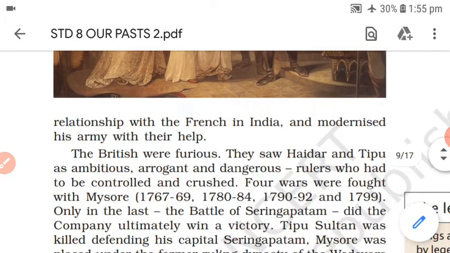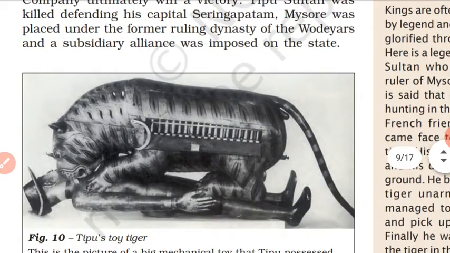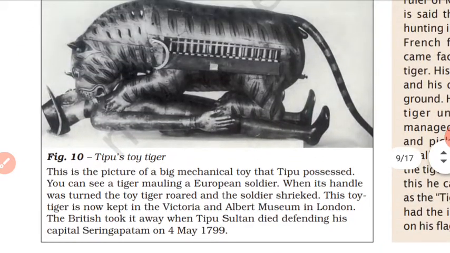We can find that in southern India also, the company was now able to expand its territory. After this, the picture of Tipu's toy tiger, as we have seen. There are a number of things, a number of pieces of information given, so please go through them carefully.